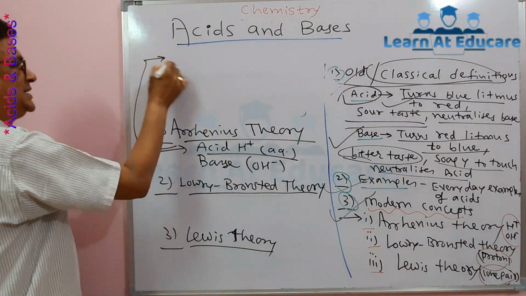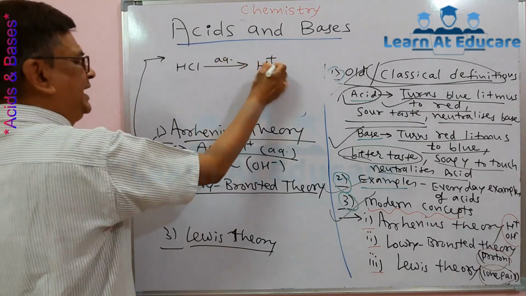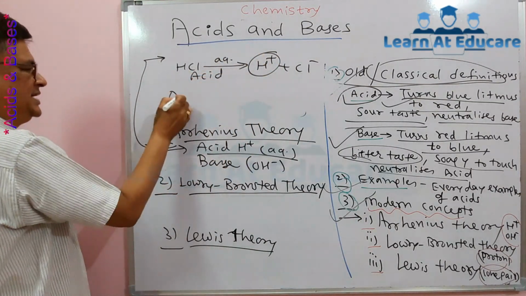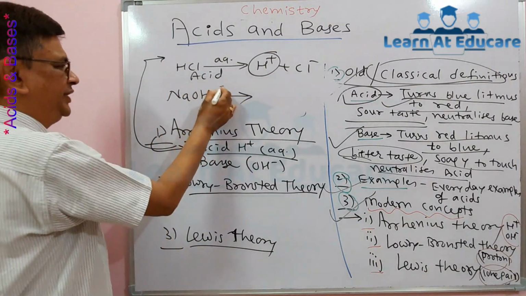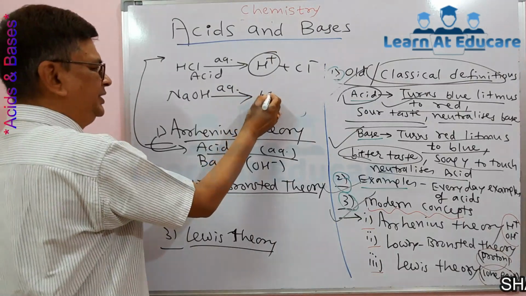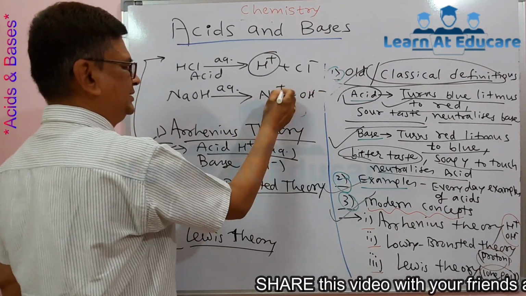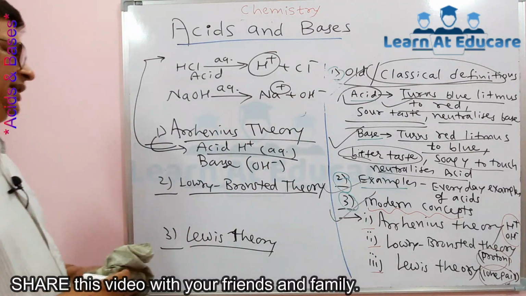Example of Arrhenius acid and base: HCl in aqueous medium can donate H plus ion and hence it is an acid. Example of alkali or base: NaOH in aqueous medium can donate OH minus ion. So these are the Arrhenius acid base definitions.